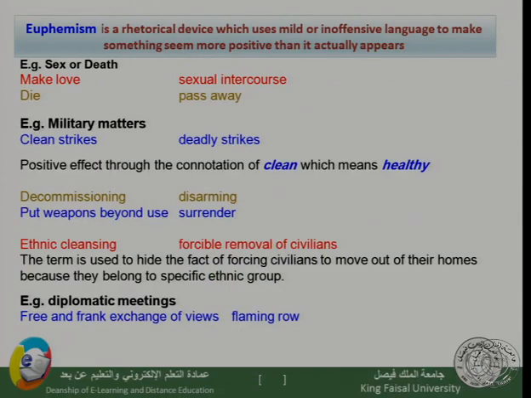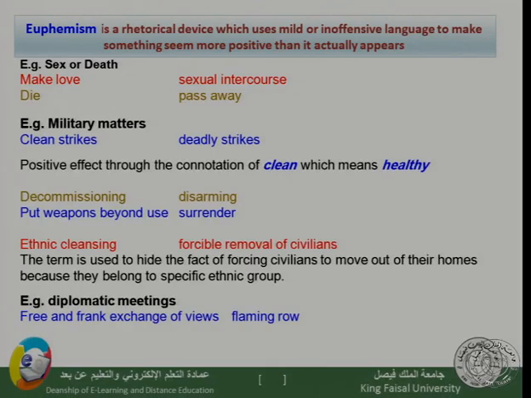A further example of rhetorical devices is euphemism. Euphemism is also a rhetorical device that uses mild or inoffensive language to make something seem more positive than it actually appears. Especially with topics that we cannot frankly or openly talk about, we use this device, which we call euphemism, to make the topic of our conversation look positive, when in fact it is not, or it is not easy to talk about.